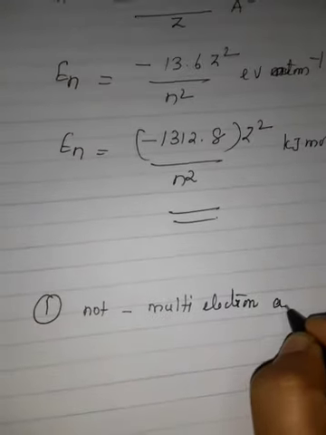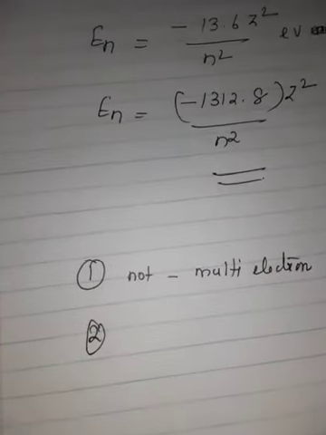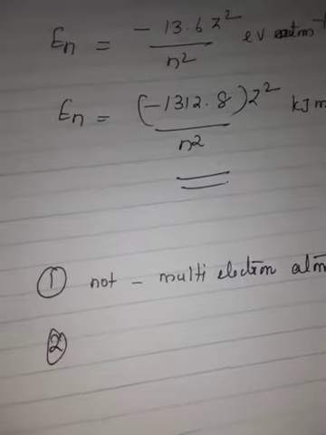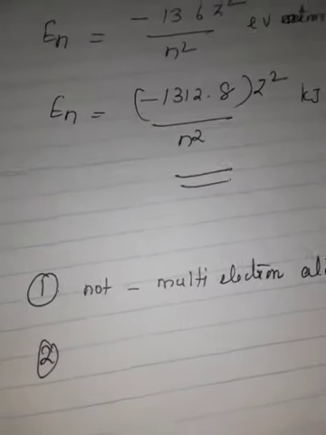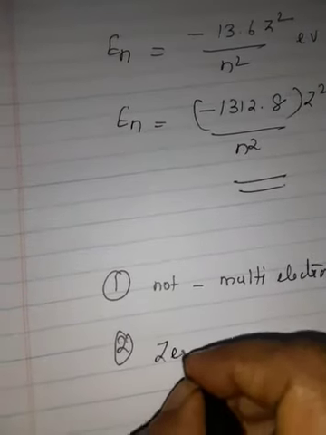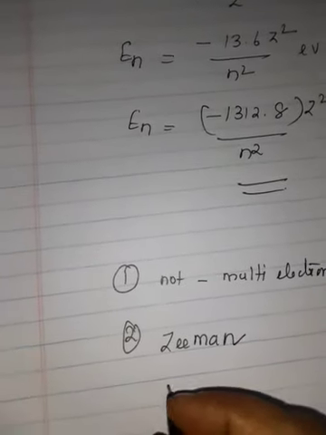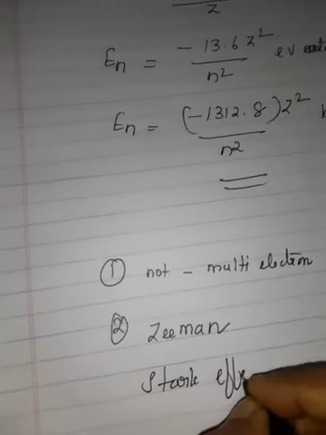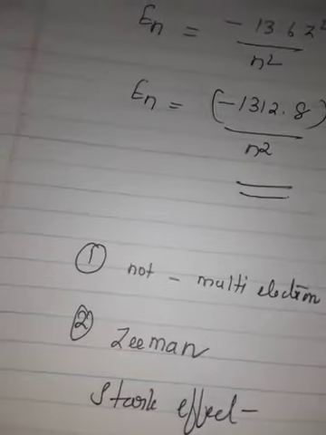Only for one-electron species it is applicable. Now, secondly, it was unable to explain the splitting of spectral lines in the presence of a magnetic field. In the presence of a magnetic field it is called the Zeeman effect. In the presence of an electric field it is called the Stark effect. These cannot be explained by Bohr. This is the second drawback.